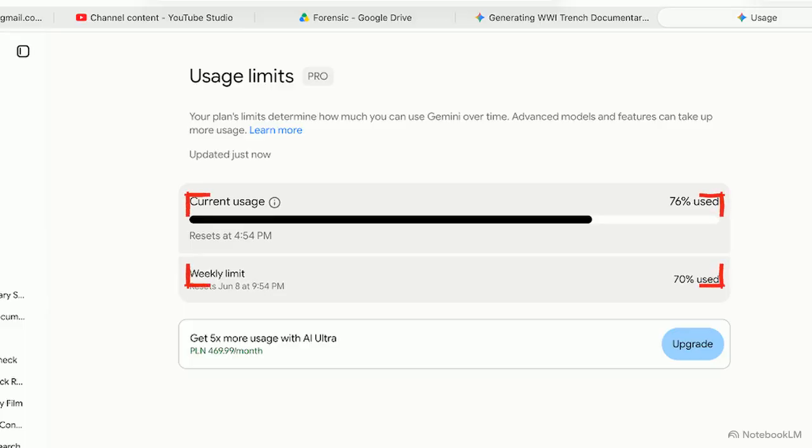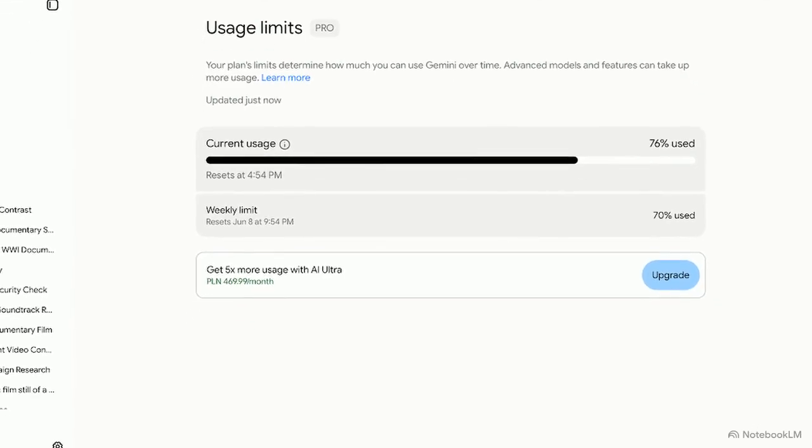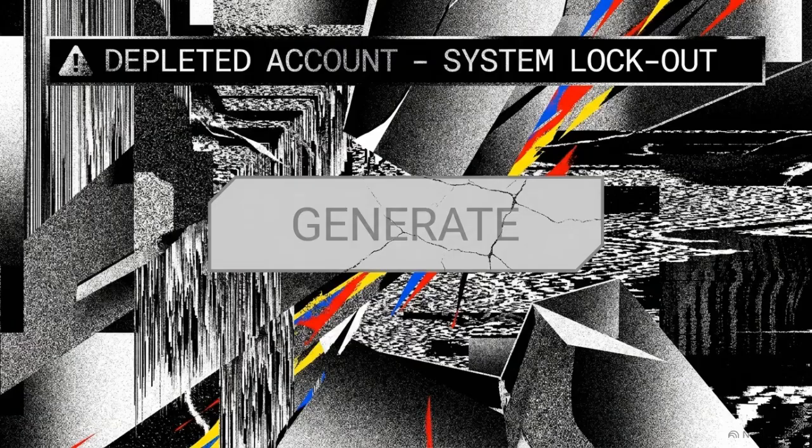After the interface locked up, the user opened their account settings to check the usage metrics. This panel shows a catastrophic quota depletion: 76% daily, 70% weekly. The timestamp confirms this massive drain happened during the crash. The platform billed the user for compute time spent on its internal error, not a delivered video. This creates a severe penalty for the user. They are effectively financing the platform's internal software bugs with their own premium credits, leaving them locked out of their paid capacity for the remainder of the billing cycle.